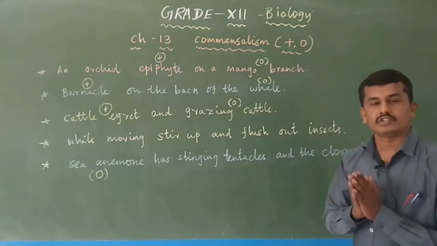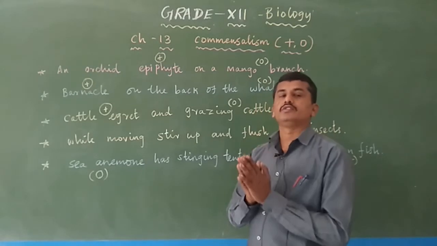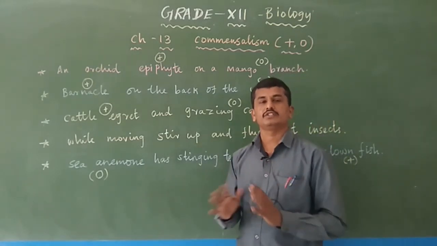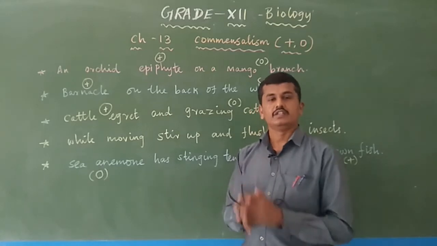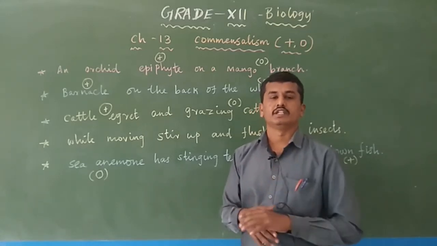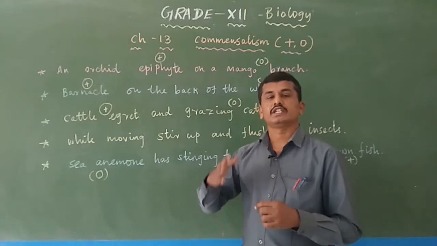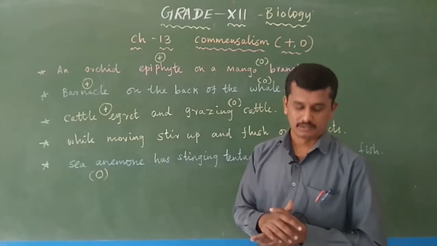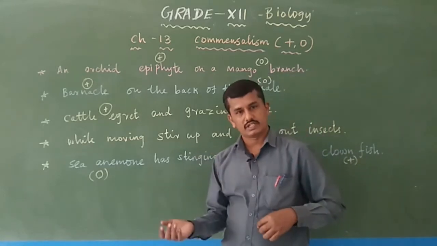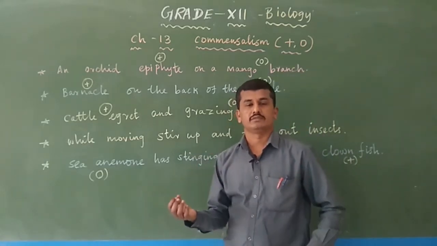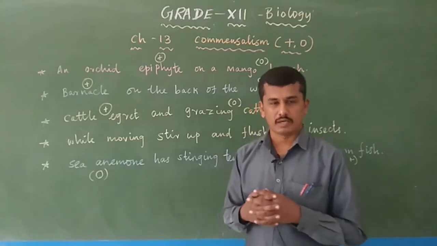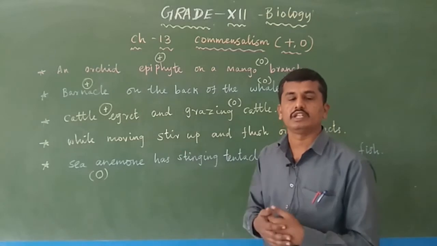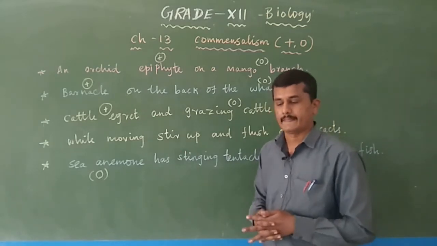What is meant by commensalism? Two species, two populations, are involved in the interaction. One population gets benefited, and the other population gets neither positive nor negative, only a neutral interaction. When one gets a positive interaction and one gets a neutral interaction, the interaction between the two populations is commensalism. I have given some examples of commensalism.